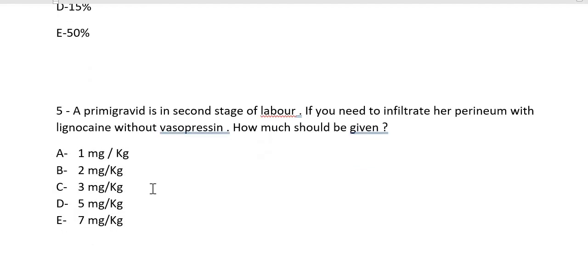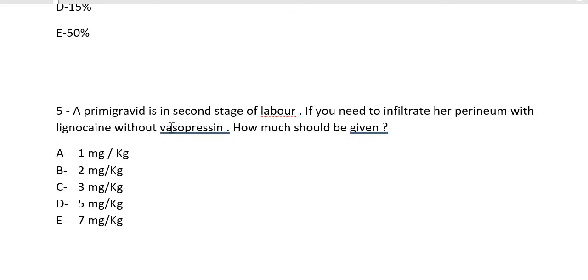Then question number 5: a primigravida is in the second stage of labor, and you need to infiltrate her perineum with lignocaine without vasopressin. How much should be given? We are not giving vasopressin, so 5 will be very high. Without vasopressin, you will give 3 mg per kg. If her weight is 60, then you are going to give her 180 milligrams. So without any vasopressin, we are going to give 3 mg.